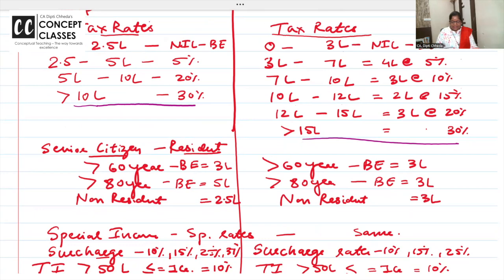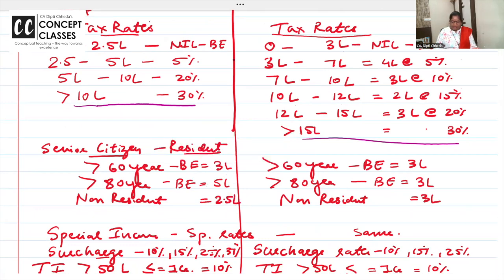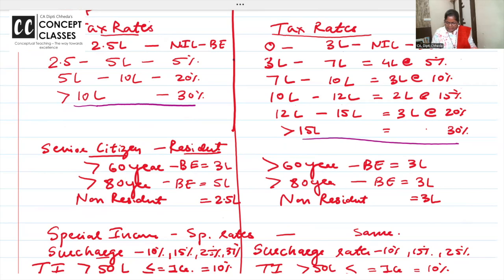A senior citizen, 60 years and above, gets additional basic exemption of 3 lakh and 5 lakh; non-resident is the same. Here, senior citizen, super senior citizen, non-resident, everyone gets 3 lakh.